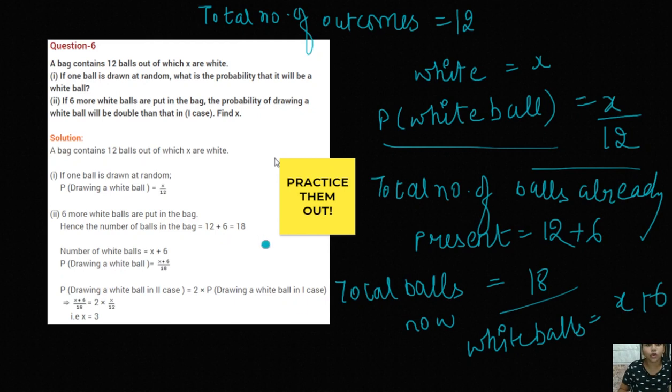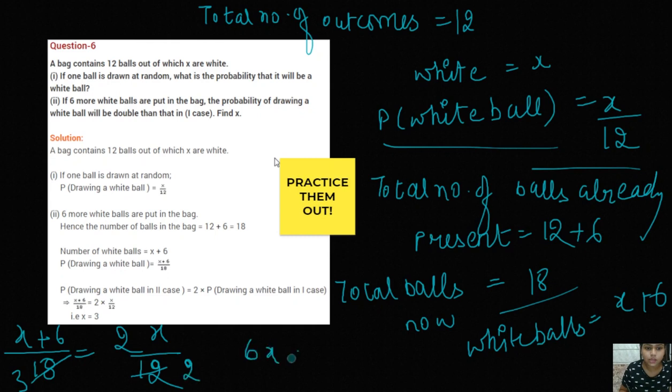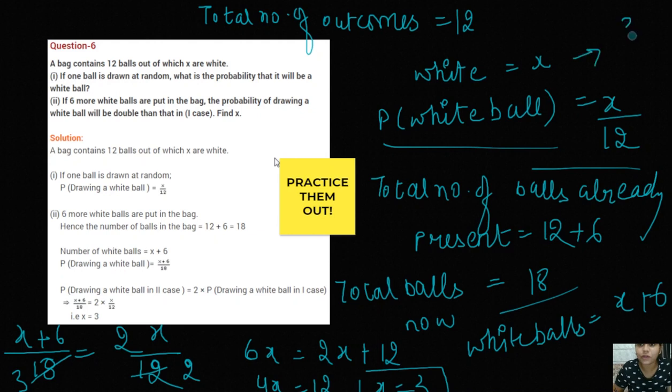Now the probability of drawing the white ball will be double that of the first case. Okay, now here the probability of getting the white ball is x plus 6 divided by 18, which will be double the probability of the first case. Now you just have to solve this problem. It will be 6x equals 2x plus 12, or 4x equals 12, or x equals 3. And you will get to know that in the first case the number of white balls was 3, and in the second case when 6 more were added the number of white balls became 9.